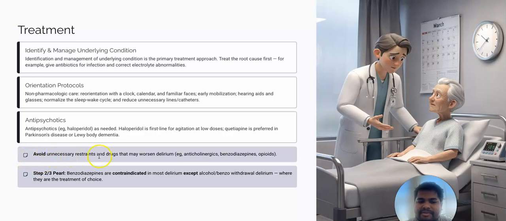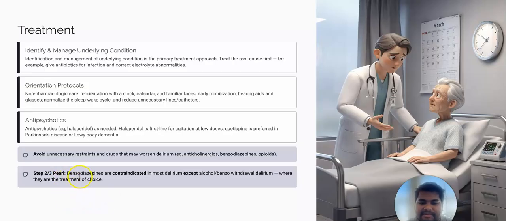Avoid unnecessary restraints and drugs that may worsen delirium. So if the person is having some anticholinergics, and is also in the ICU and all these delirium symptoms are given, what to do first is stop anticholinergics, stop benzodiazepines, stop opioids. Okay, and again, we have to understand the scenario and then we have to choose these options.